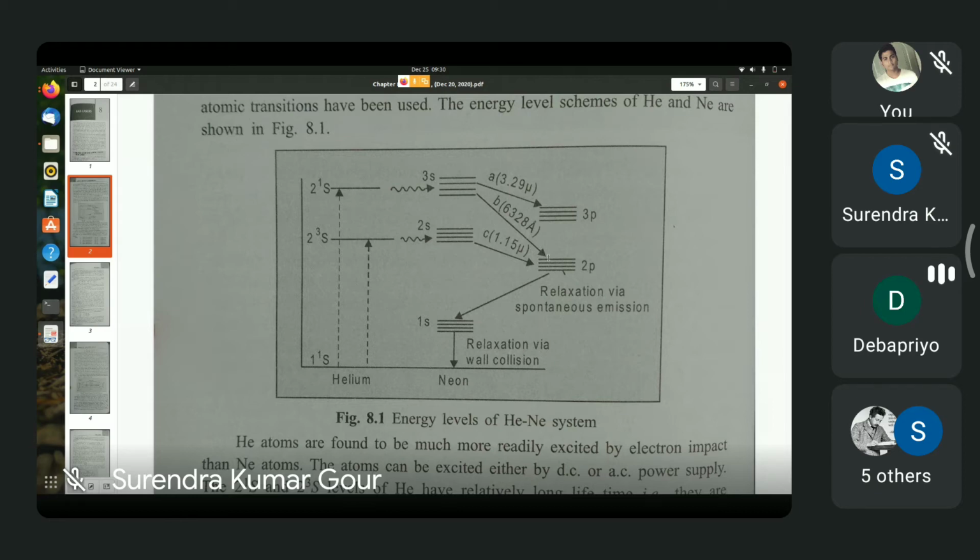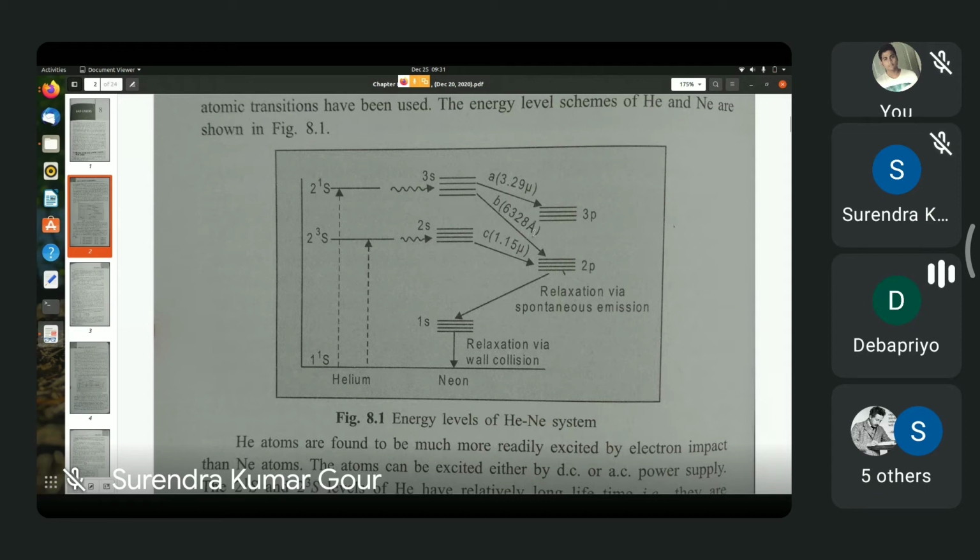Now, as we know, in a 4-level system, lasing action takes place between level 3 and level 2. So here is how it takes place. You see the positions of the levels 3p and 2p.